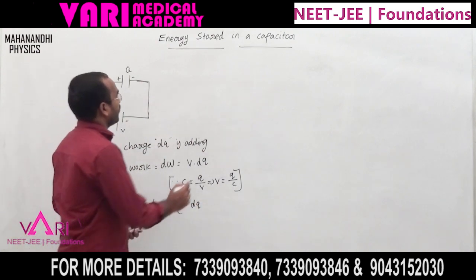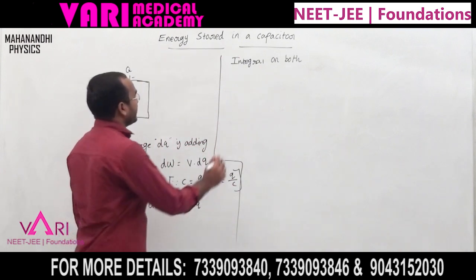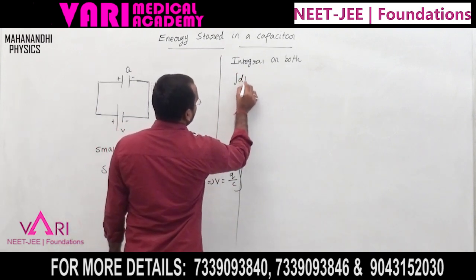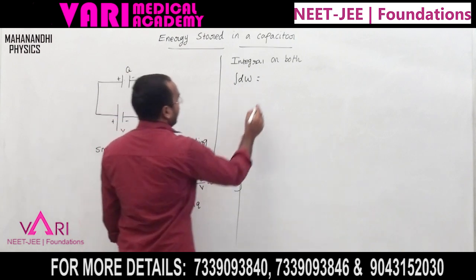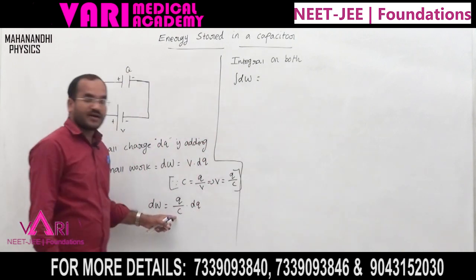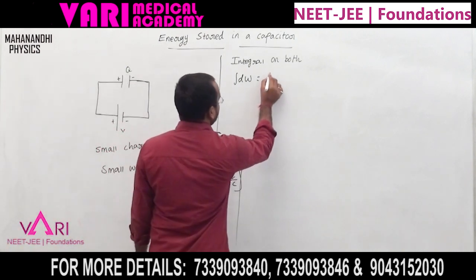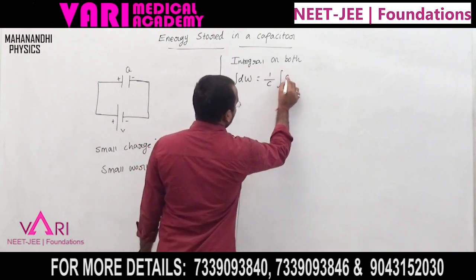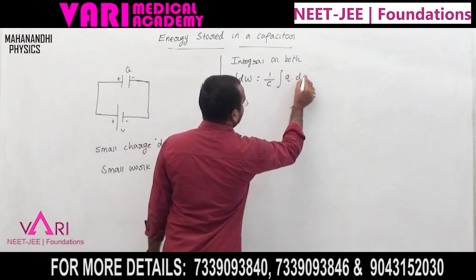Now integrate on both sides. Integral dw is equal to integral, here C is constant, so 1 by C goes outside, integral Q dq.